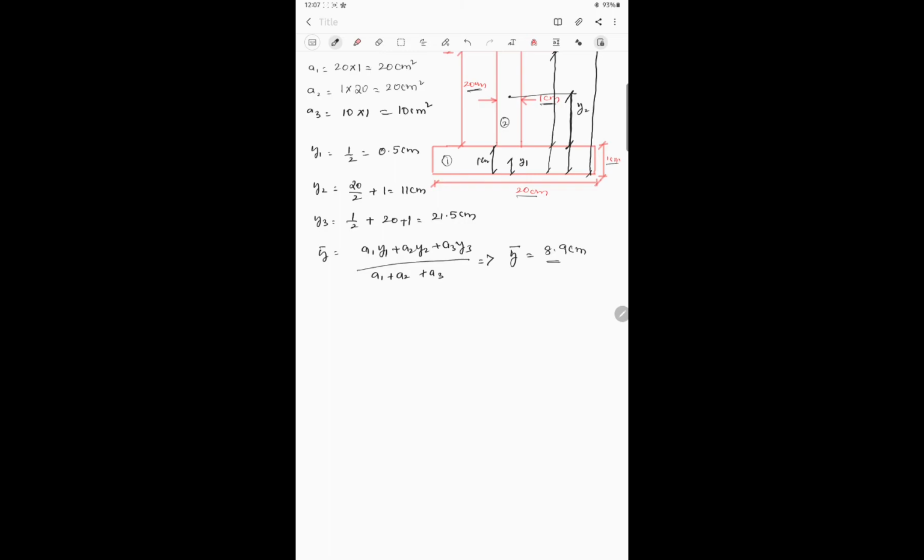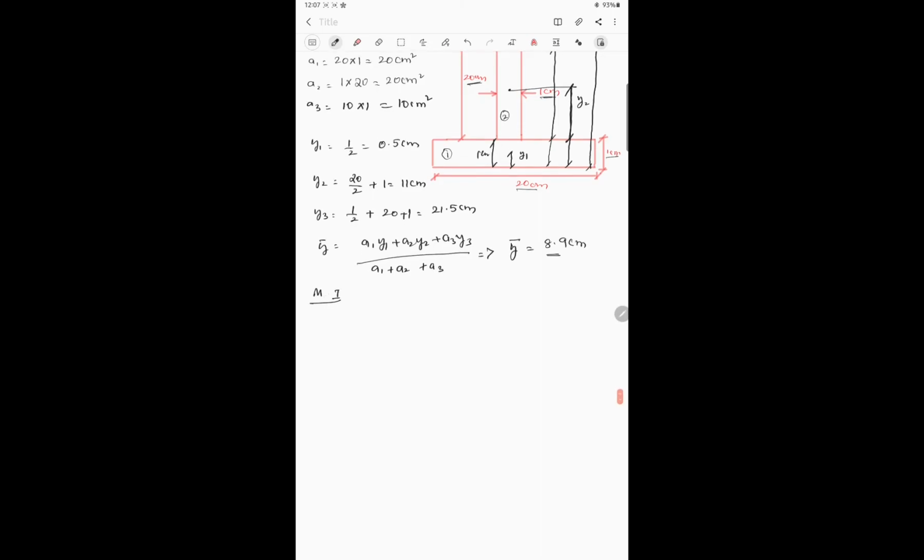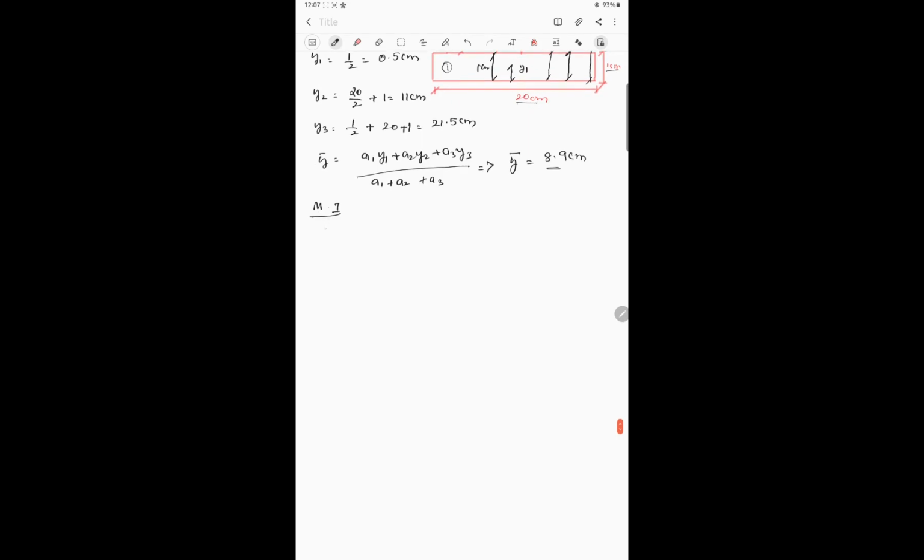Okay, once we calculate the value of centroidal y bar, then we can calculate moment of inertia of individual figures. So moment of inertia of individual figures will be Ix1 is equal to bd cube by 12, which is equal to 20 into 1 cube whole divided by 12, which is equal to 1.666 centimeter power 4.